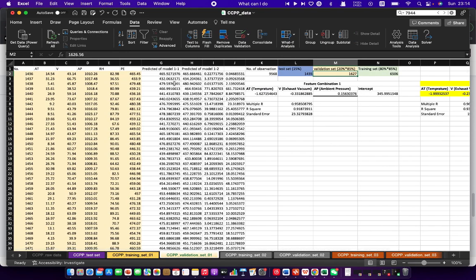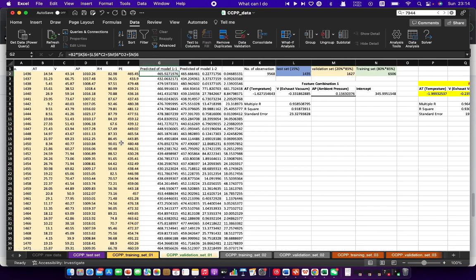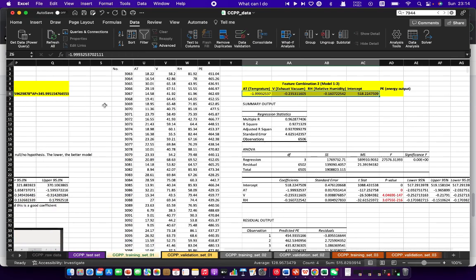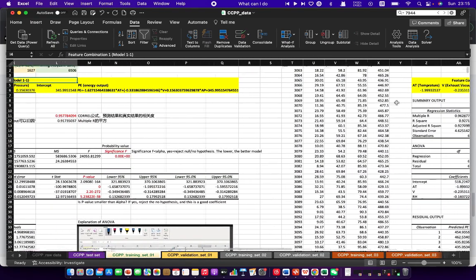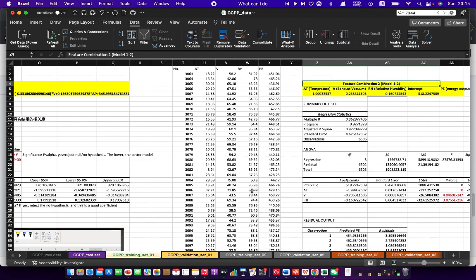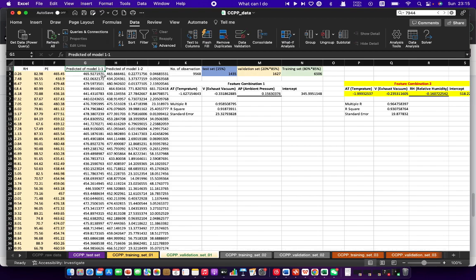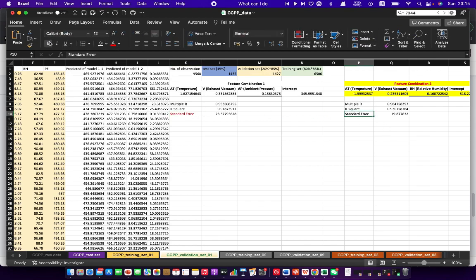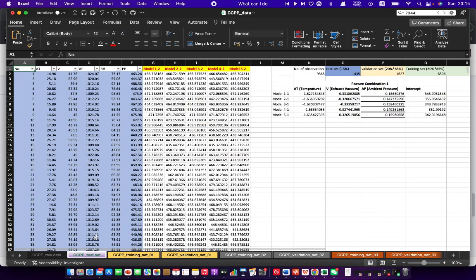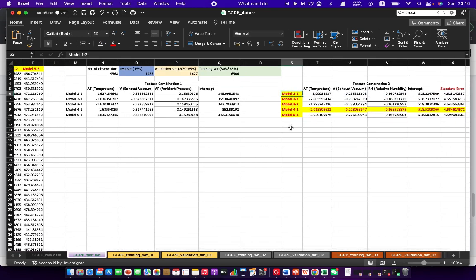And so I just use the model on the validation set for model 1-1, which represents feature combination 1, and also for model 1-2, which represents feature combination 2. And I just calculated the predicted value, which was the y-hat in our course, and then I calculated the standard error of both of the 2 models. So I just compared the error. It seems like feature combination 2, or my model 1-2, got the better result. So that's why I labeled model 1-2 here in my test set.